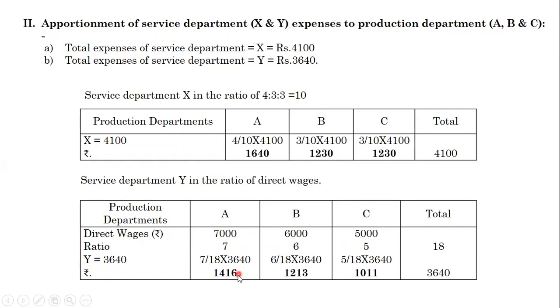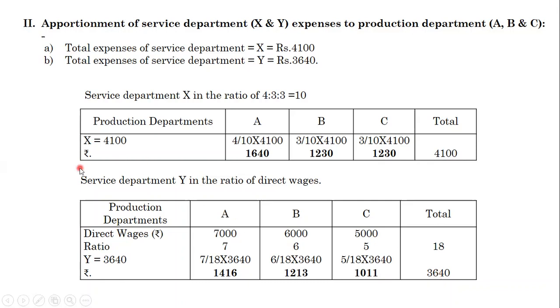Here we have to make the calculation. 7 divided by 18 into 3,640, we will get 1,416. Then 6 divided by 18 into 3,640, we will get 1,213. And 5 divided by 18 into 3,640, we will get 1,011. Here the total is 3,640, the expenses of the Y service department.